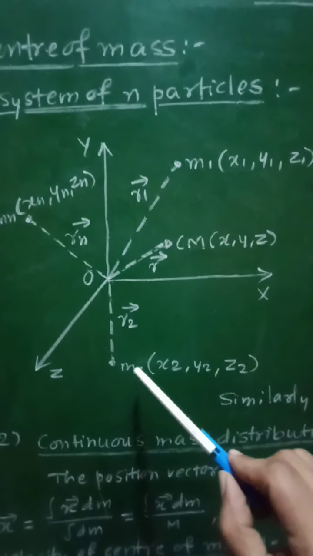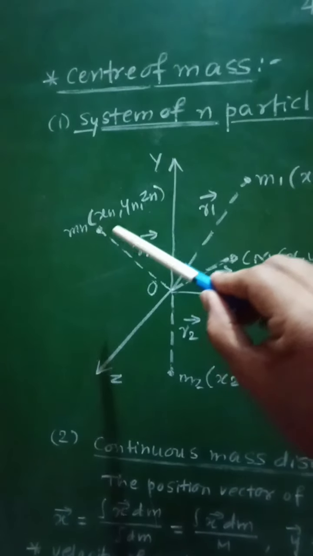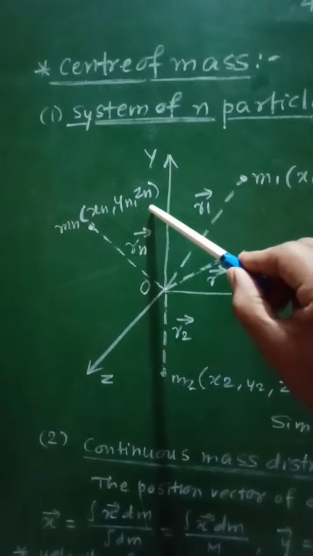Then for m2 it is x2, y2, z2. For mn it is xn, yn, zn.